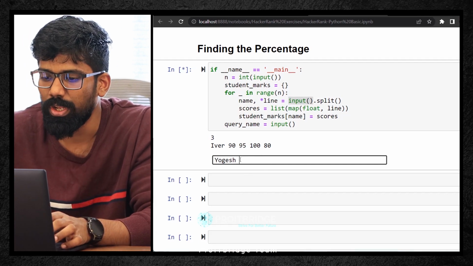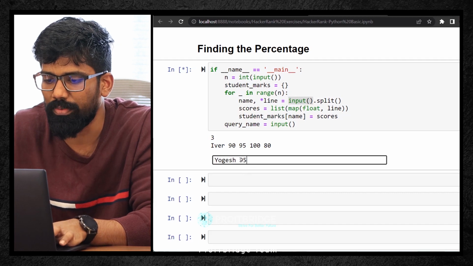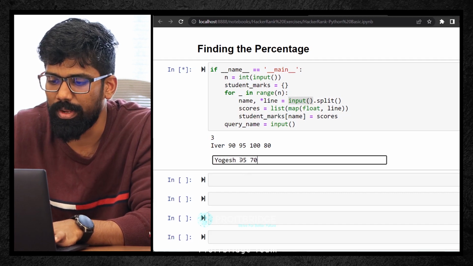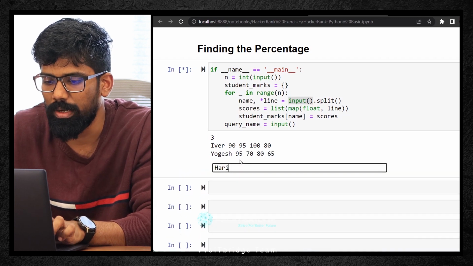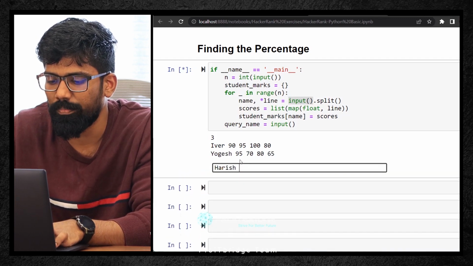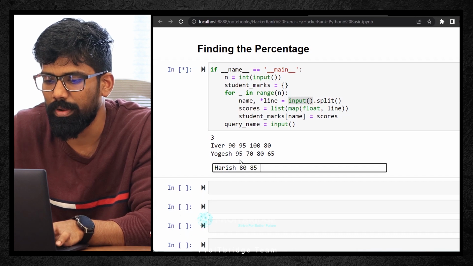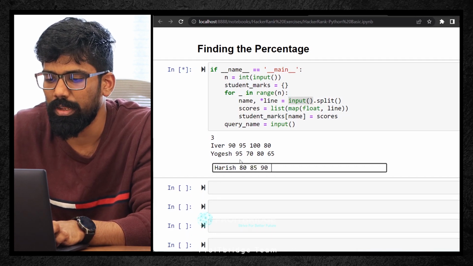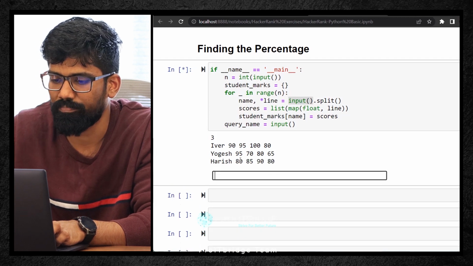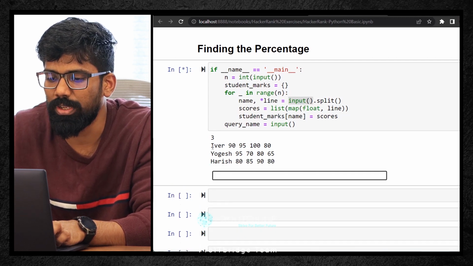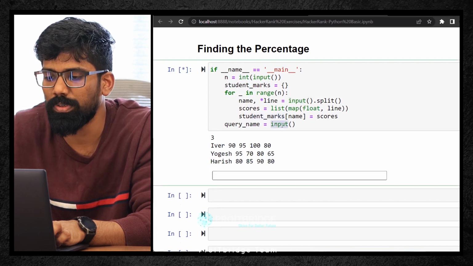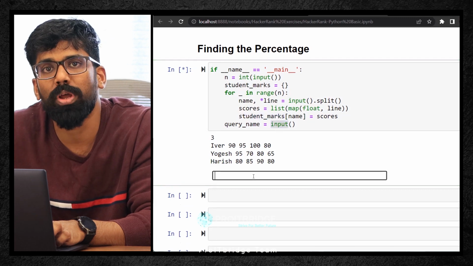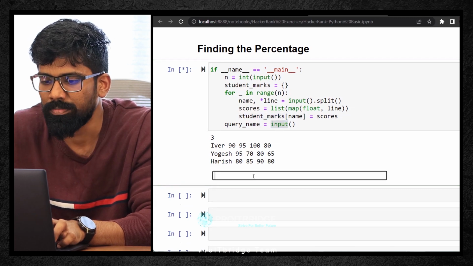Okay. Now Yogesh has scored in machine learning 95, deep learning let's say 70, NLP he has scored 80, time series modeling 65. Okay, and then let's say Harish, he has scored machine learning 80, deep learning 85, natural language processing 90, time series modeling let's say 80. Okay, totally 3 students, 3 student details I've got. All right. So now what is the next input here? The next input is which student name I want to compute the average for. I just want to know the average of, let's say, Ivor.